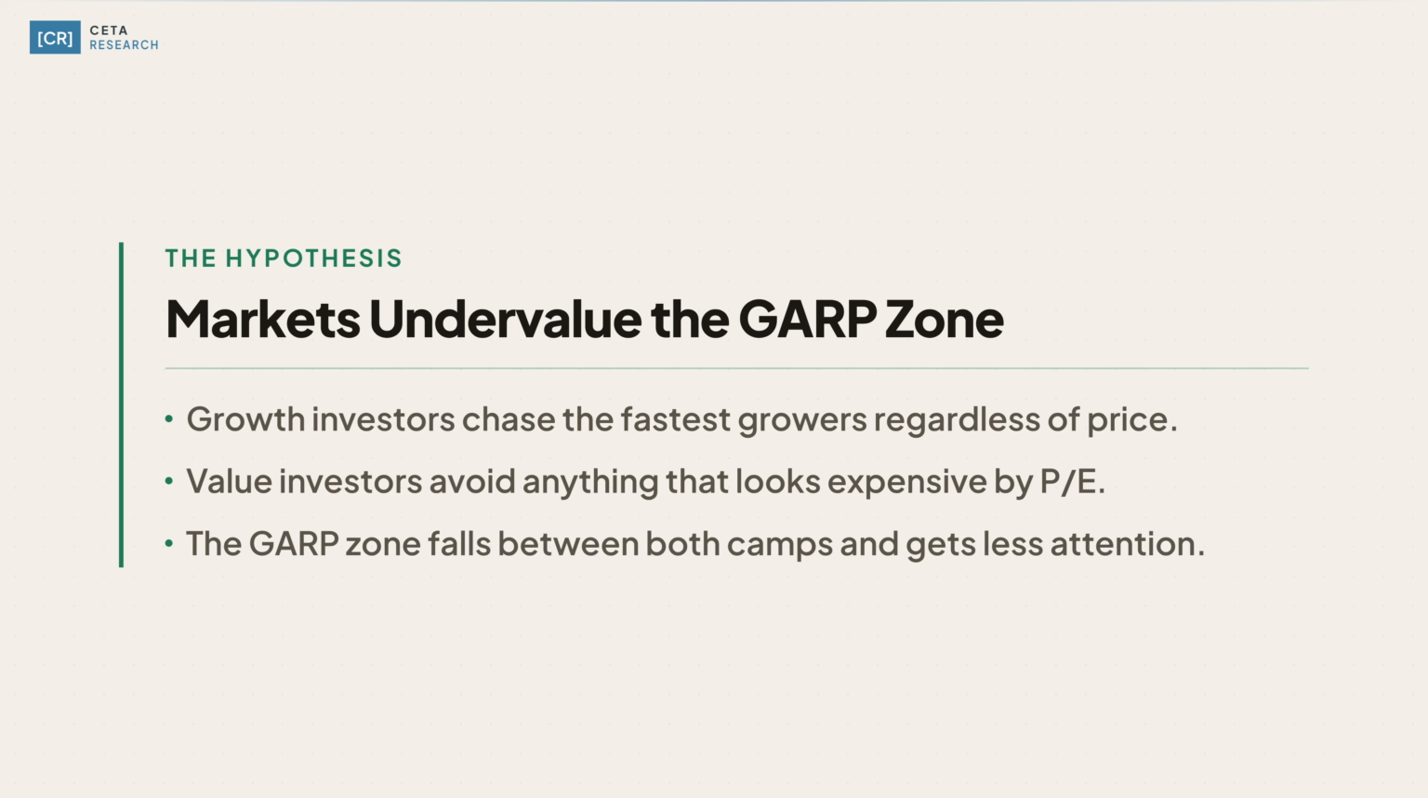Growth investors focus on the fastest growers regardless of price. Value investors avoid anything that looks expensive by P/E. The GARP zone, growing businesses at moderate multiples, falls between these 2 camps and gets less attention from both.